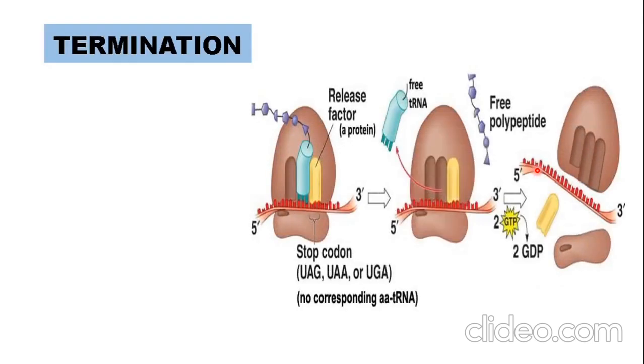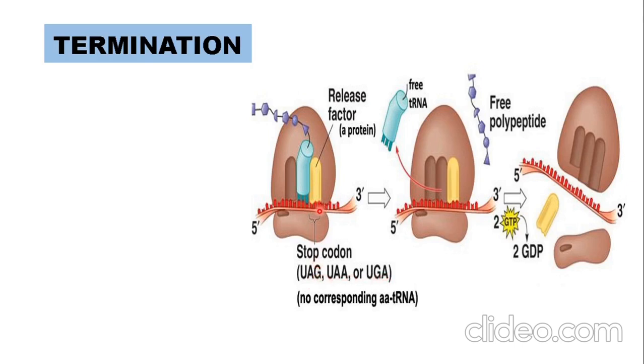Now the termination, the last step. In this, what will happen? After many amino acids have lined up and formed peptide bonds, let us assume that the mRNA was quite long with different codons, triplets. It reached a codon which is one of the stop codons. Let us assume UAG.